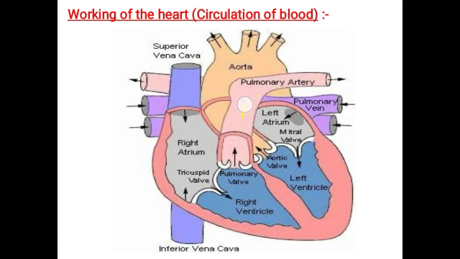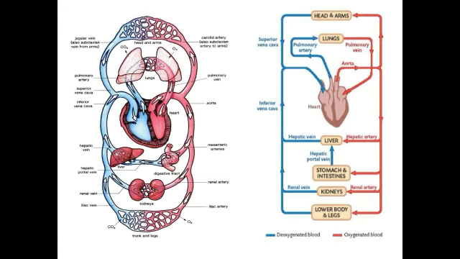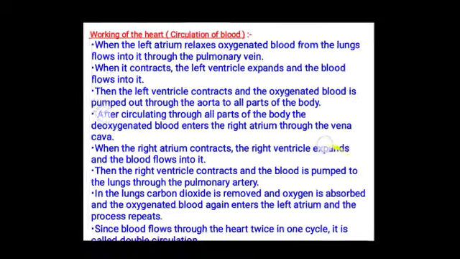In the lungs, carbon dioxide is removed and the oxygen is absorbed. This is called gaseous exchange. The oxygenated blood again enters the left atrium and the process repeats. Since blood flows through the heart twice in one cycle, it is called double circulation.